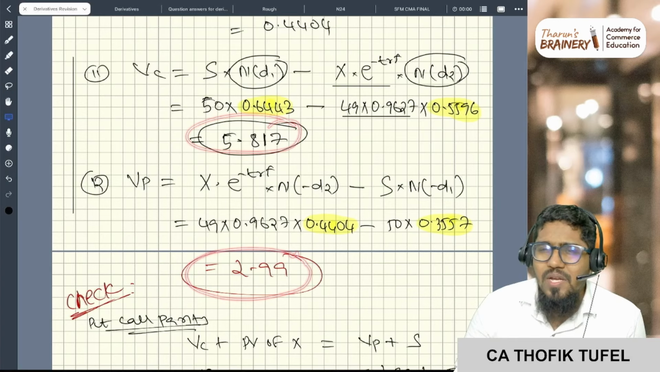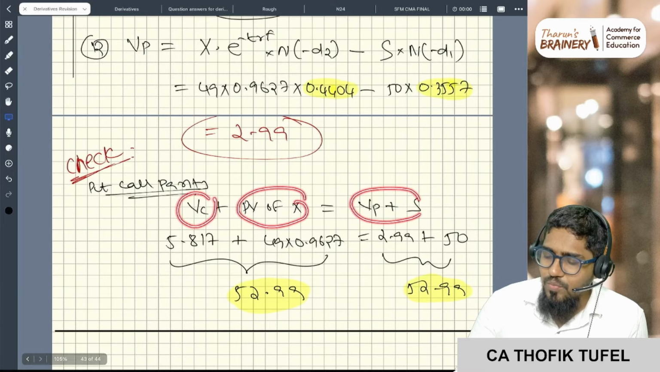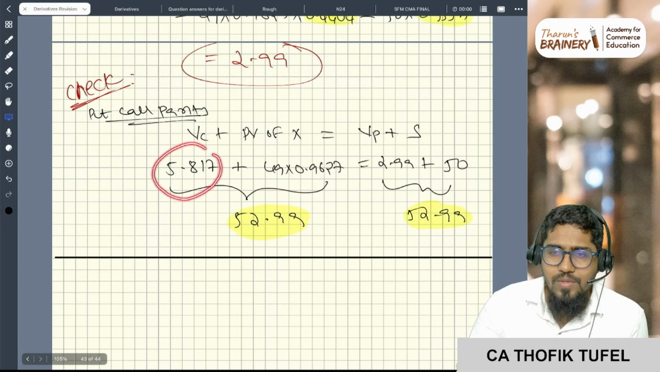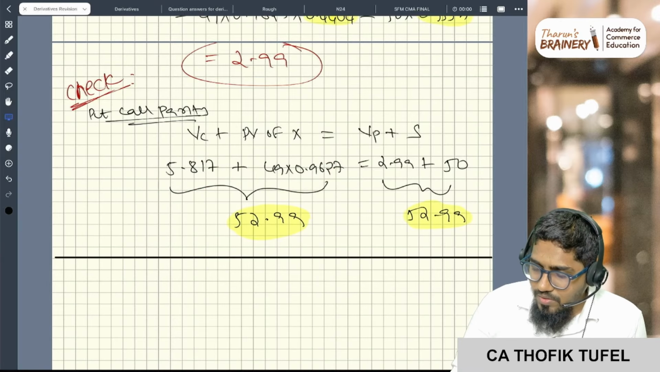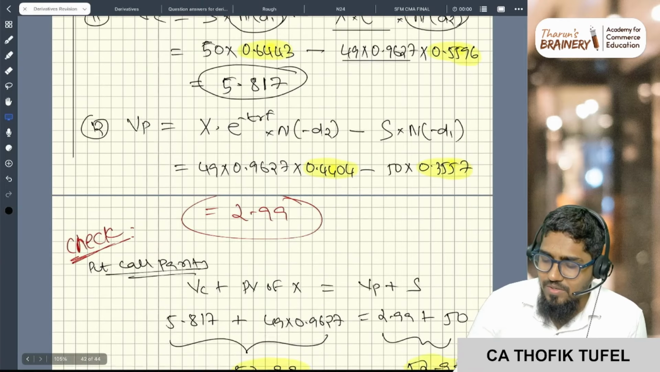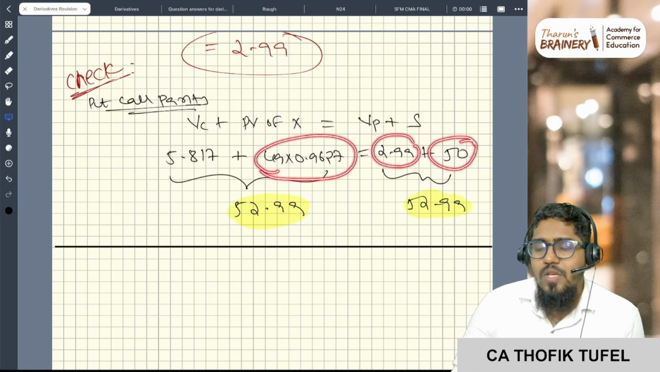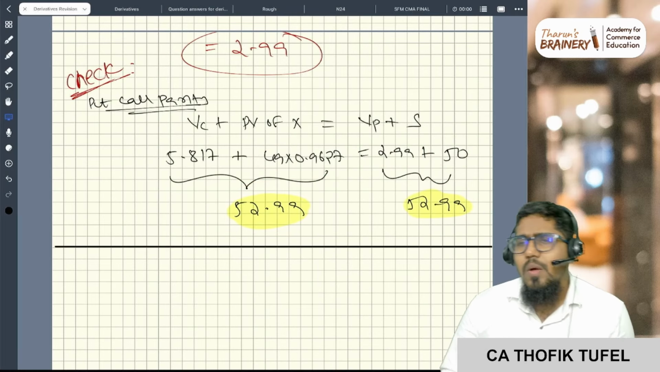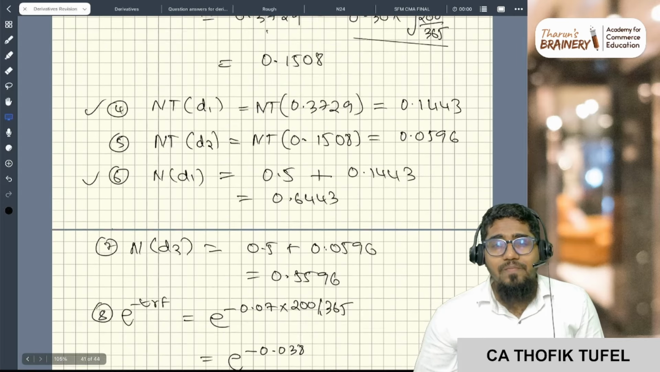Check this using put call parity, it will match. So put call parity: value of the call plus present value of X is equal to value of the put plus spot price. So you just see here value of the call 5.817 plus present value of X. So 49 into this present value factor 0.997962. So value of the put plus spot price. You do the total, you will get 52.99, 52.99, both will be matching. Okay, this is just a check.